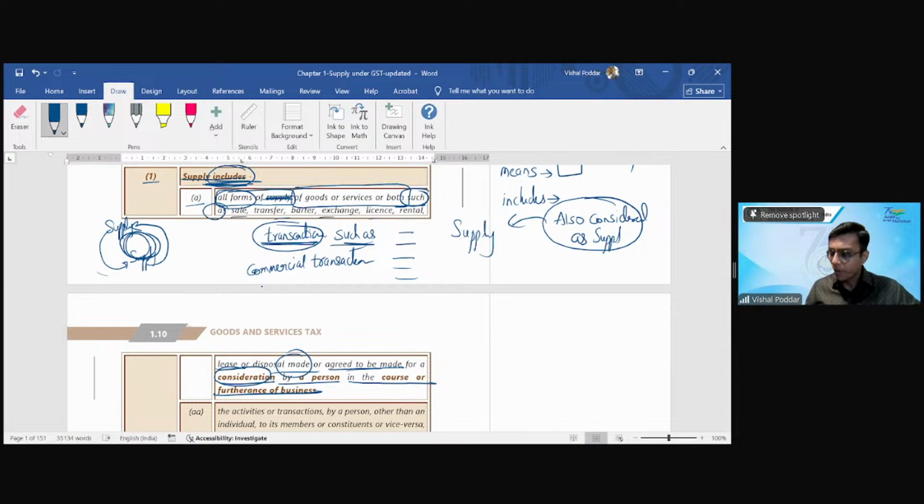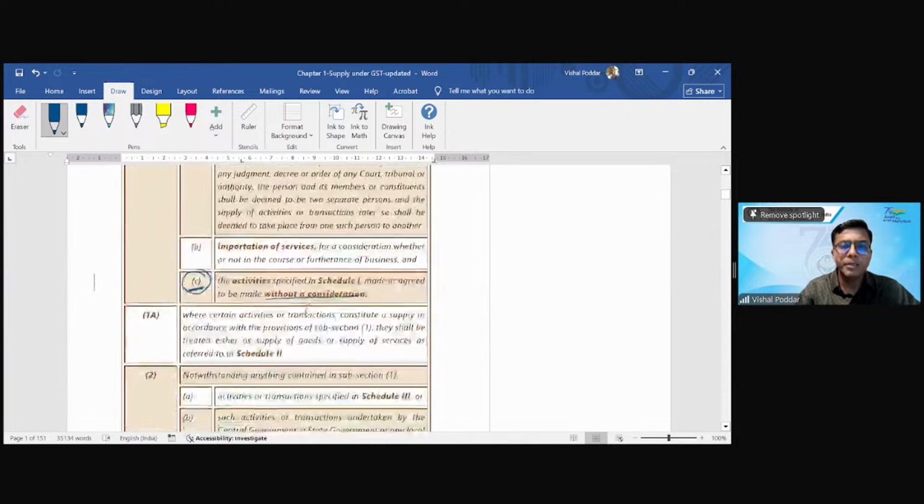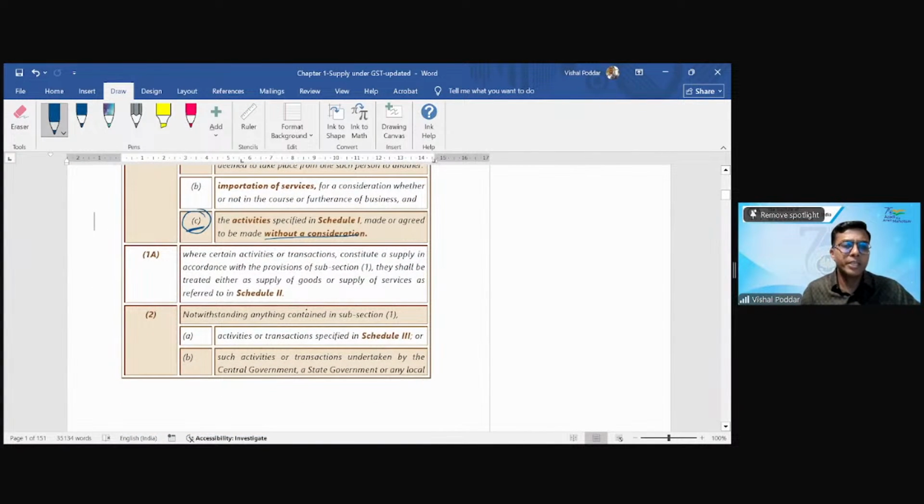So Pitambar, I hope I could answer your point with real life examples. Correct? Yes, sir. Perfect. Now it is clear to you now? Yes, sir. So in order to be a supply, you have to satisfy both the steps. It should not be a negative list transaction, and it should fit in 7.1a, b, c something. Right? But for the time being, I'll skip entire 7.1, because my step 1 is this. I want to first check the negative list.